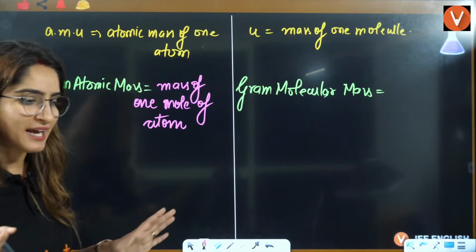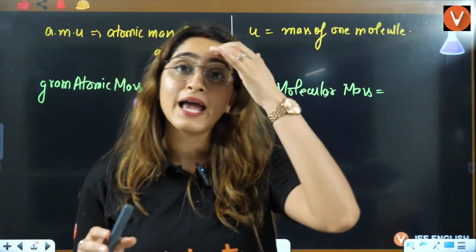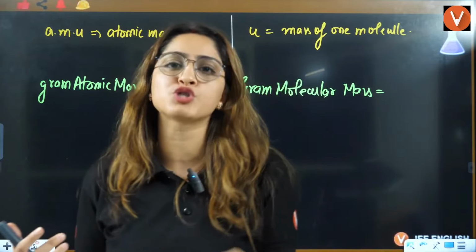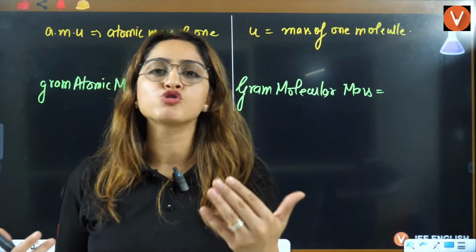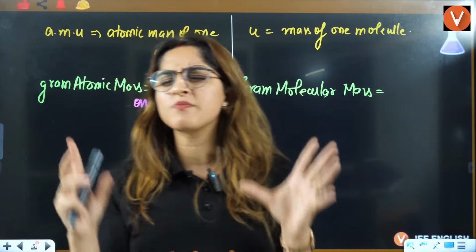1 mole represents a specific number, right? That means if I say I have 12 bananas, I can also say 1 dozen of bananas. That defines 1 mole.